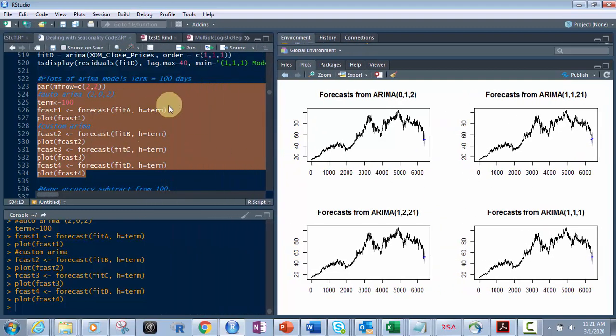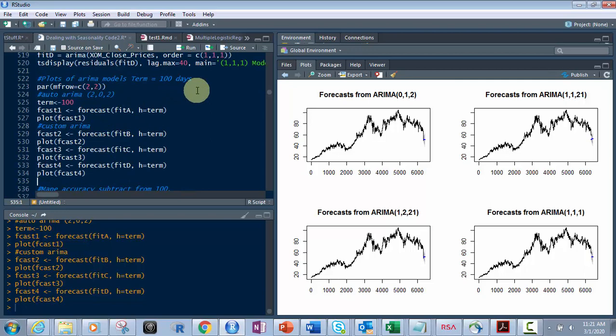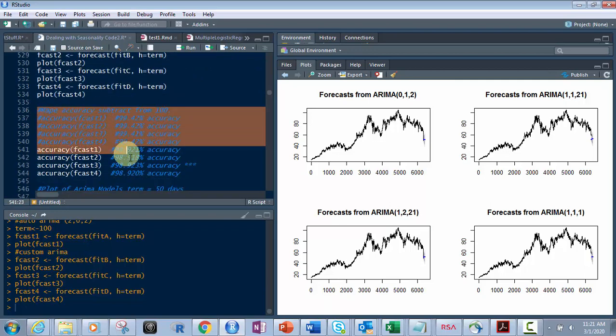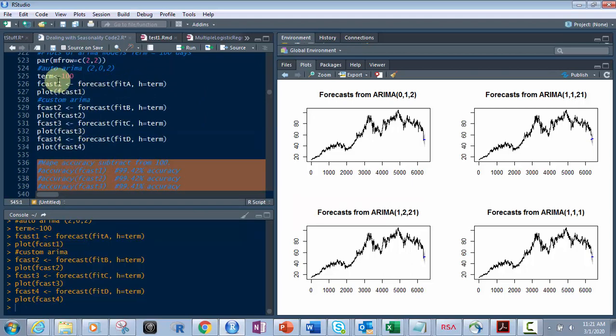But that's for 100 days. Now, if we want to see it a little bit better, we can open that up to 300 days, 200 days, whatever. I'm going to do it in a minute. But let's test our accuracy first, right? So let's get the accuracy of each of these forecasts. Now this accuracy is built on the forecast based on 100 days. So it's not going to tell you the accuracy based on 300 days unless I do that. So where I put term equals 100, or I put 100 into the value term, and then I use that in each.